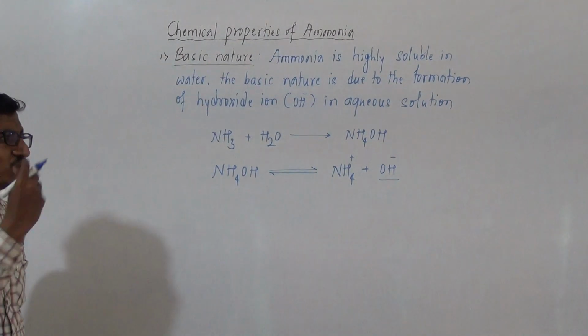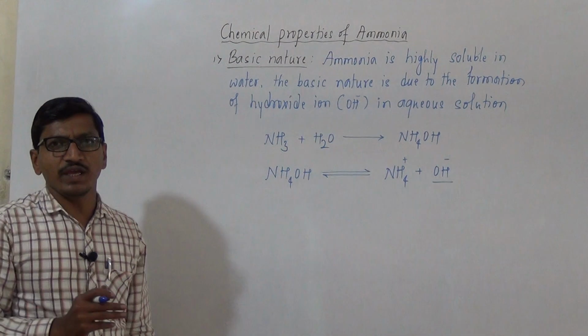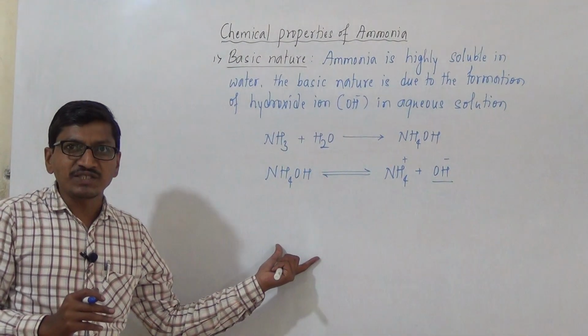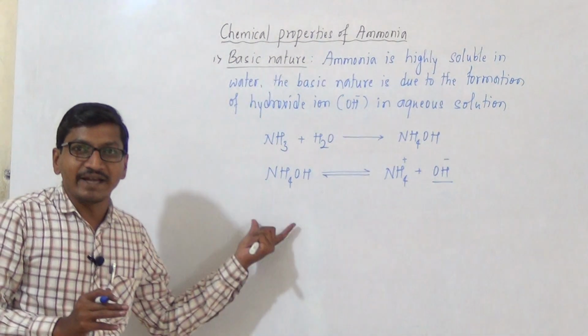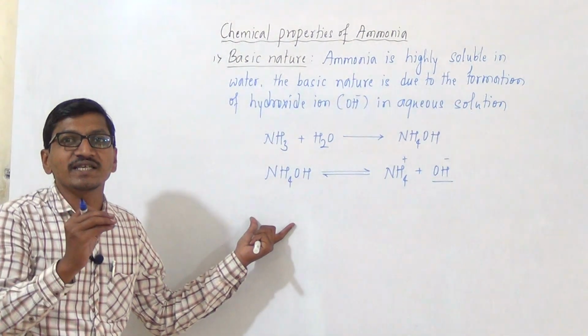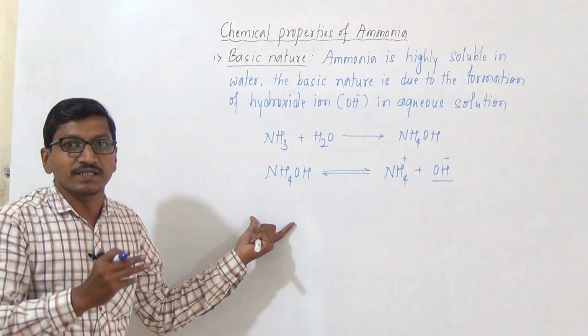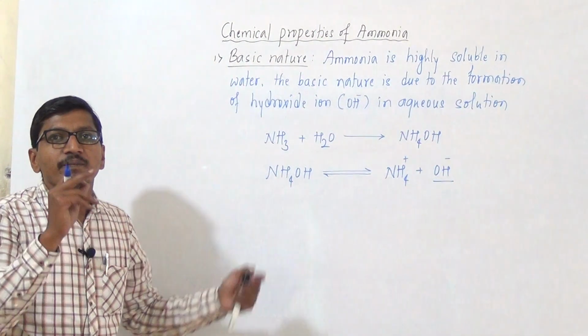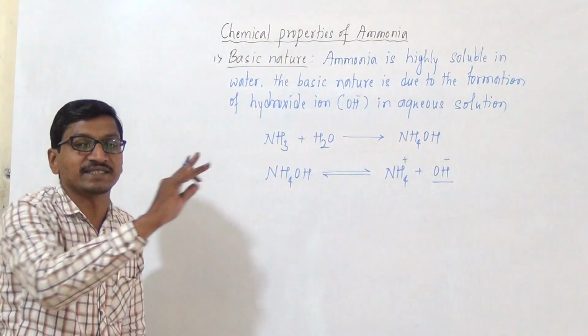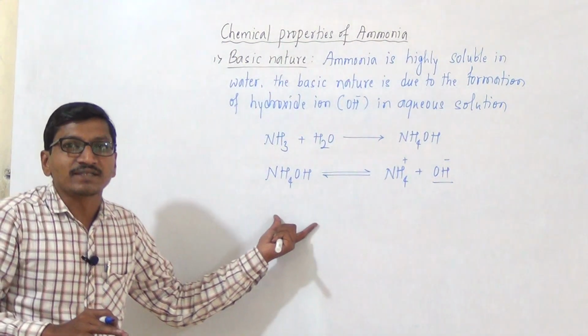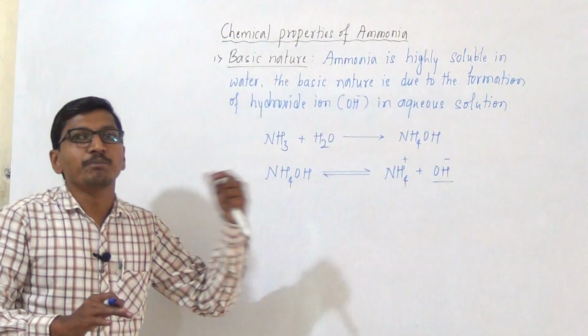And as we already discussed in the hydrides of the 15th group elements, ammonia is the most basic hydride because it acts as a Lewis base. In ammonia, a pair of electrons is available for donation to an acceptor, so it acts as a Lewis base.